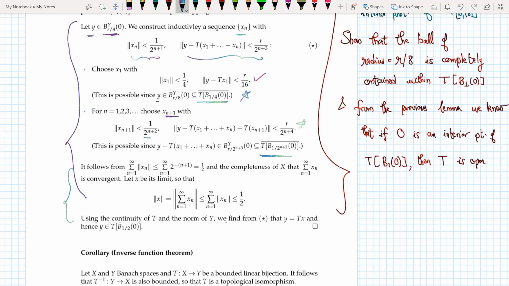All you need to know from this point onward is that I chose a y in this set and proved that y belongs to this set.